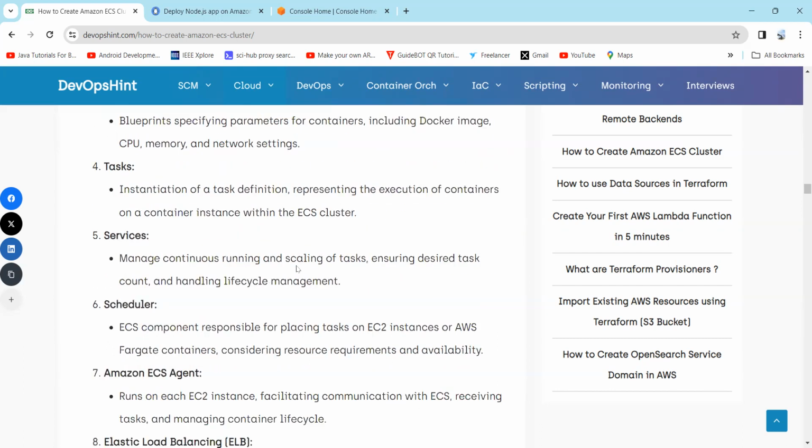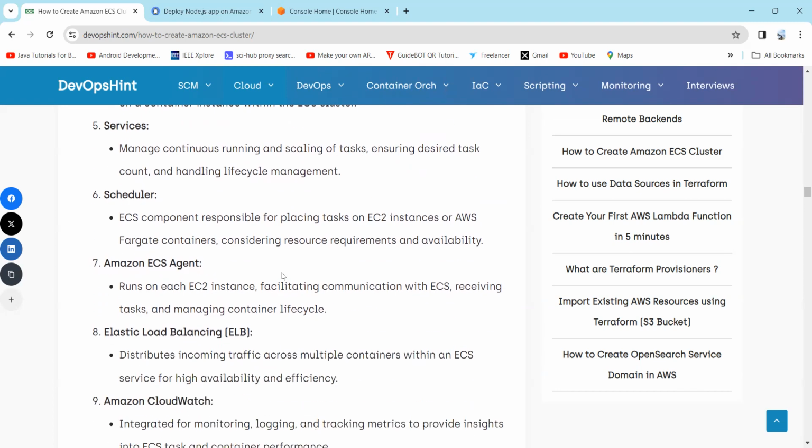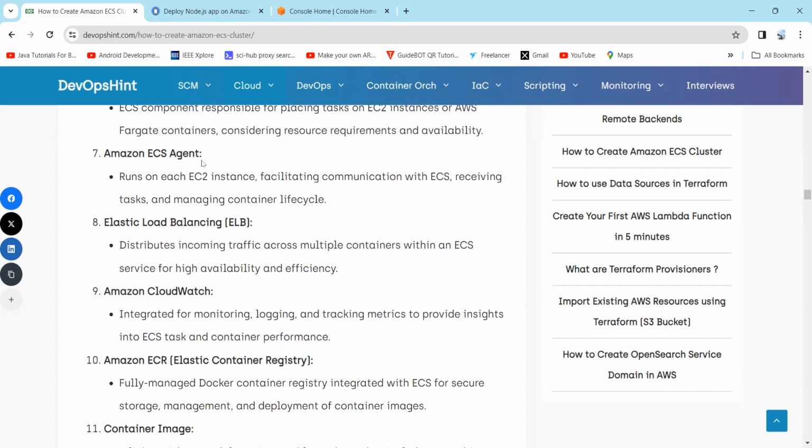Task: an instantiation of a task definition, representing the execution of containers on a container instance within the ECS cluster. Services: managing continuous running and scaling of tasks, ensuring the desired task count and handling lifecycle management. Next is the scheduler, the ECS component responsible for placing tasks on EC2 instances or AWS Fargate containers, considering resource requirements and availability.